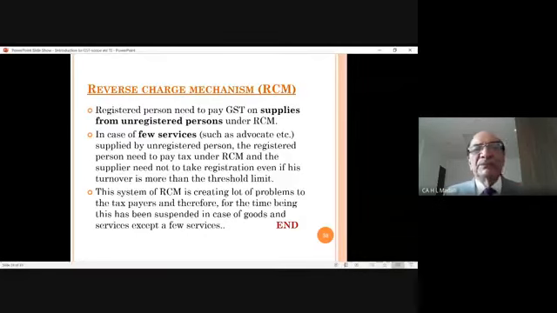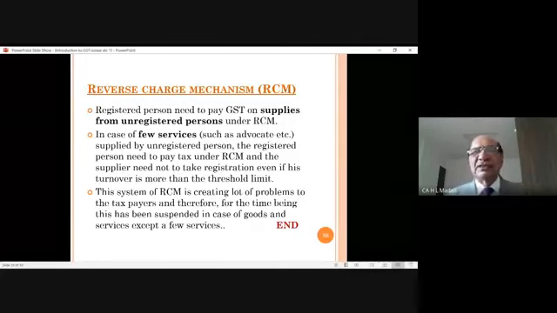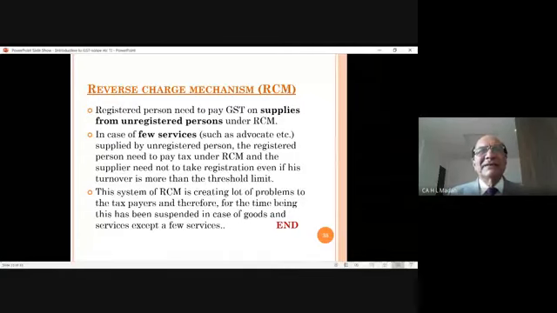Reverse charge mechanism. This is the last slide. What is this? Just understand. Government said that you have to pay tax on all purchases. All purchases. But the point was that if the seller is an unregistered person, his turnover is less than 20 lakhs, he is not registered, so how can I pay tax on that? So government wanted initially that you have to pay tax on that. So who will pay tax on that? The buyer will pay tax on that.